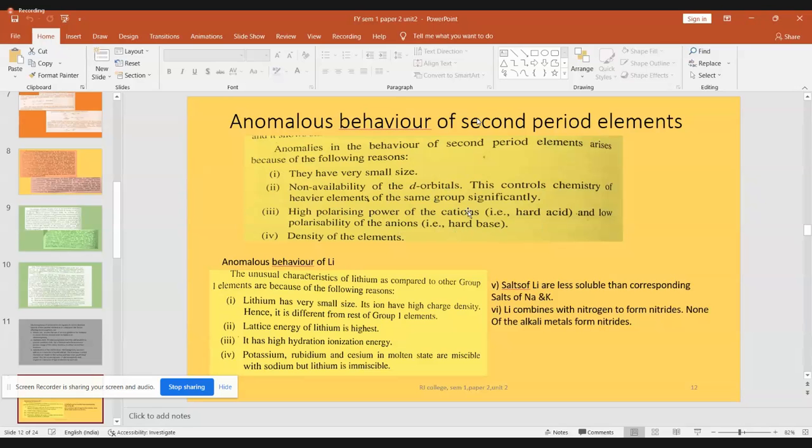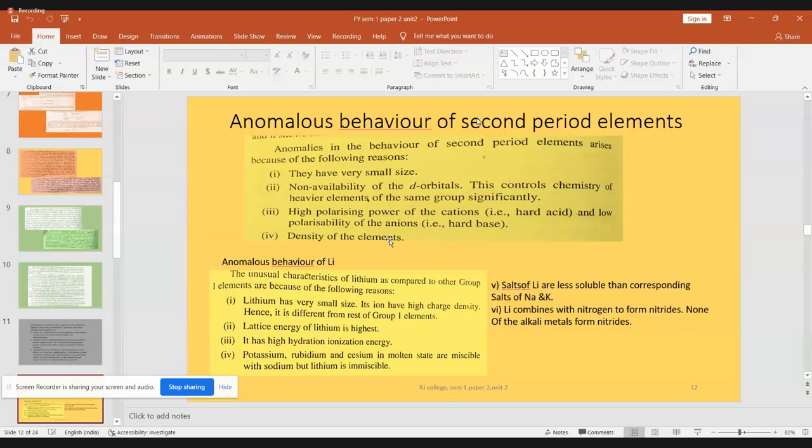So these cations will show high polarizing power, and anions will show low polarizability. That can be the reason for the anomalous behavior. Polarizing power or polarizability is a comparative statement. Compared to the other members, the first member will show high polarizing power. You should say it in a proper sentence.